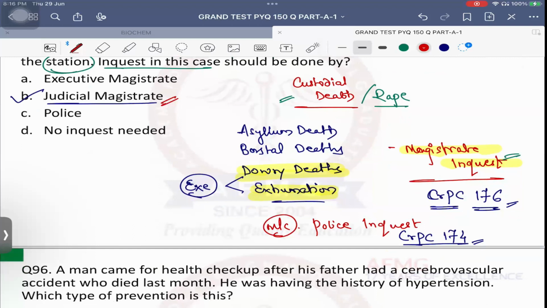Giving false evidence even after taking oath is known as perjury. Very good. Perjury is defined under IPC section 191. Perjury is punished under IPC section 193. Vitriol large is nothing but acid attack. Acid attack is punished under IPC section 326A. But attempt to acid attack is punished under IPC section 326B.